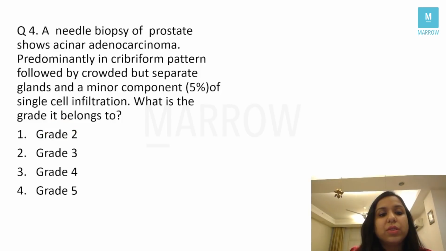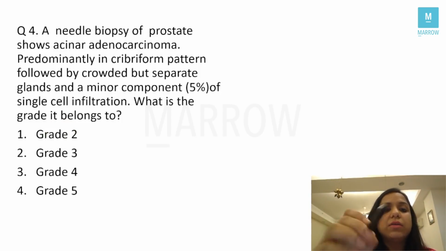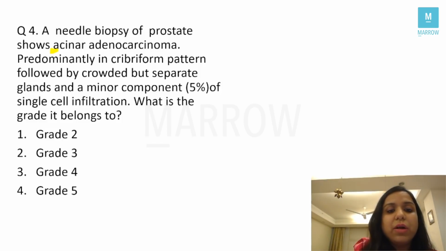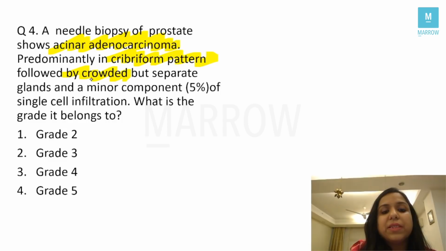Next question, students. A needle biopsy of prostate shows acinar adenocarcinoma. So the patient has prostatic adenocarcinoma. A predominantly cribriform pattern is seen, followed by crowded but separate glands and a minor component of single cell infiltration. Okay.